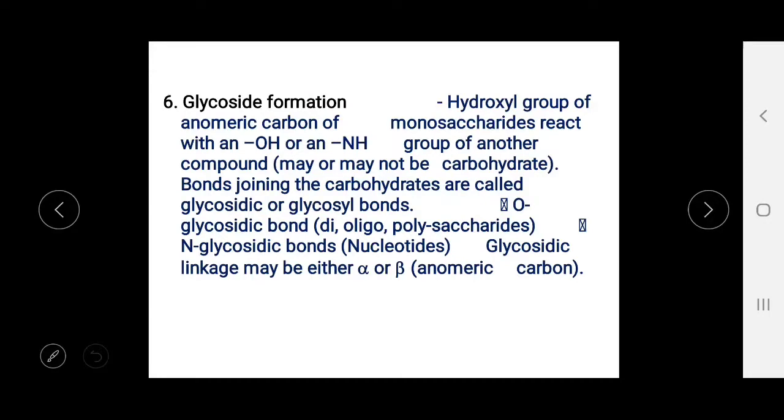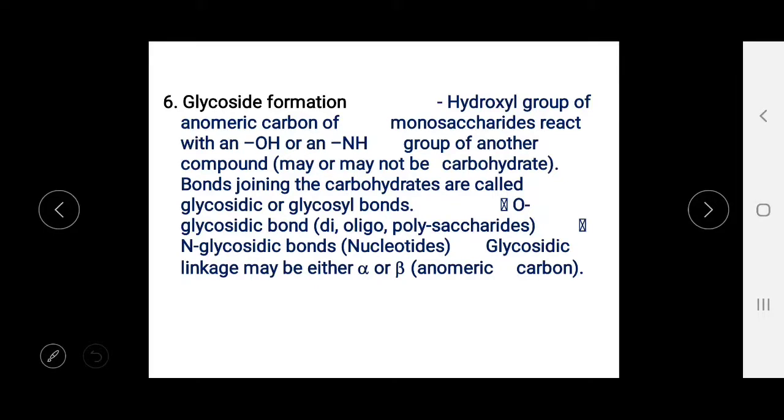The sixth one is glycoside formation. In this process, the hydroxyl group of the anomeric carbon of the monosaccharide reacts with the hydroxyl or amino group of another compound. It may or may not be a carbohydrate, and the bonds joining them are called glycosidic or glycosyl bonds.